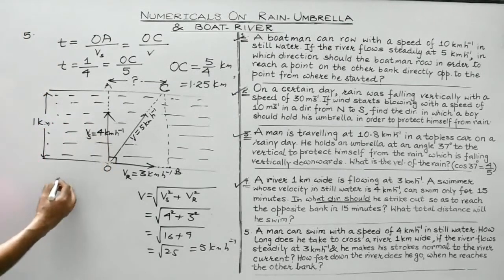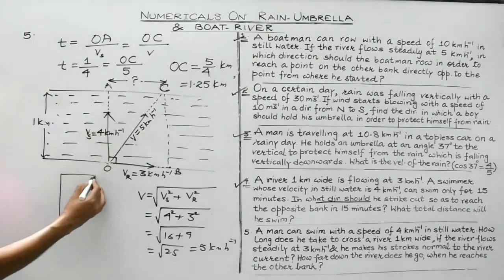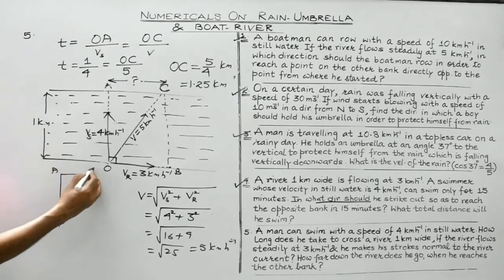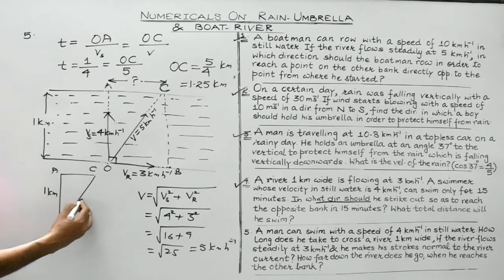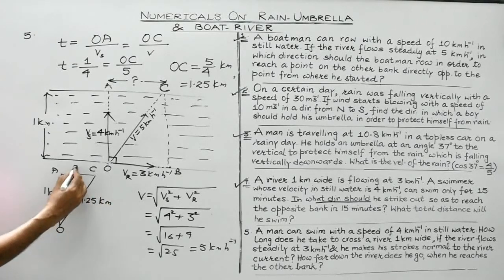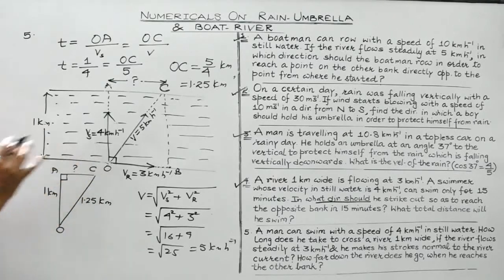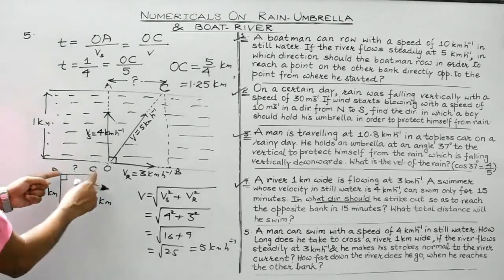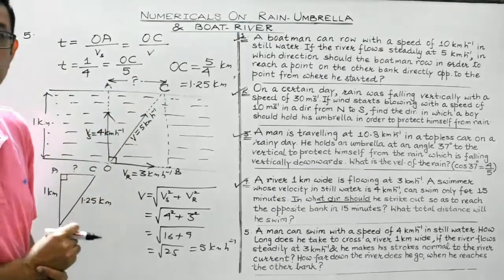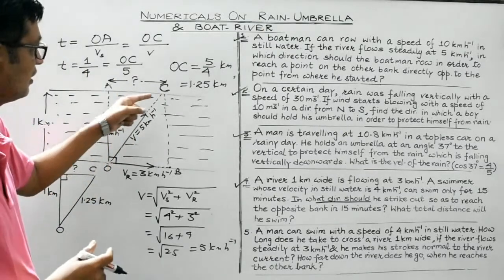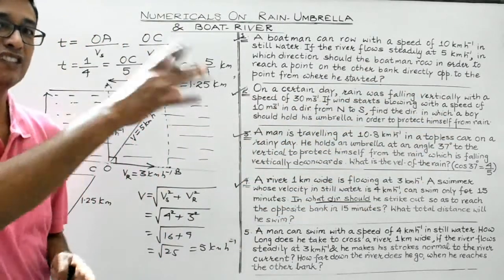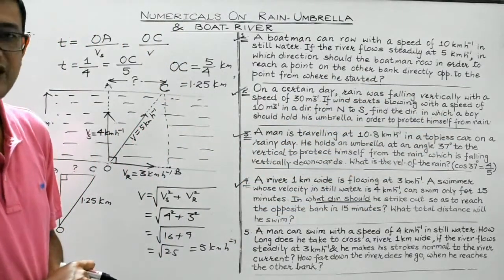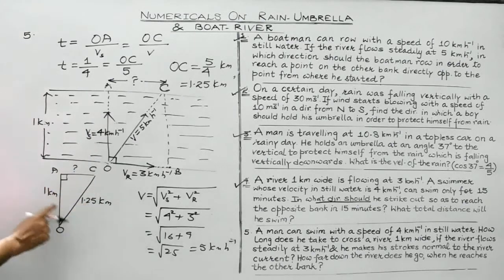So students, if I redraw this diagram over here, this is A, this is C, and this is O. This distance is 1 kilometer. This distance is found to be 1.25 kilometer. So this distance can be easily evaluated using Pythagoras theorem. And this is the distance which we need to find. It is the distance which the man covers down the river on the other side of the bank. Clear, students? So you can easily solve it.